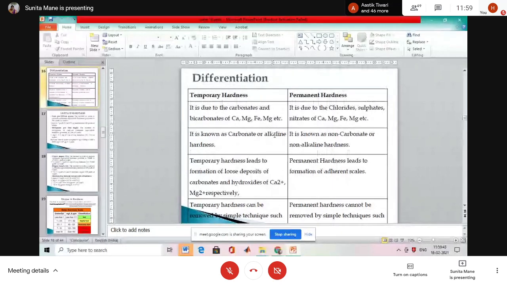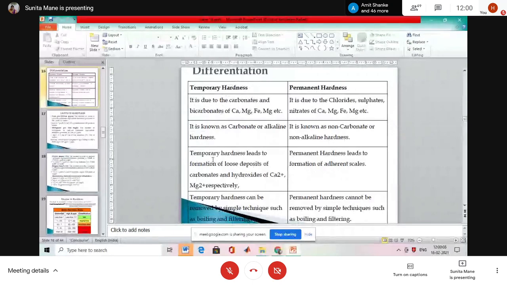So temporary hardness is due to the carbonate and bicarbonate of calcium and magnesium and ferrous. Permanent hardness is due to the chloride, sulfate and nitrate of calcium and magnesium. Carbonate in the temporary is alkaline. In the permanent, it is known as non-carbonate or non-alkaline hardness. Temporary hardness leads to the formation of deposits of carbonates and hydrocarbonates. Permanent hardness leads to the formation of scale and sludge in the boiler.